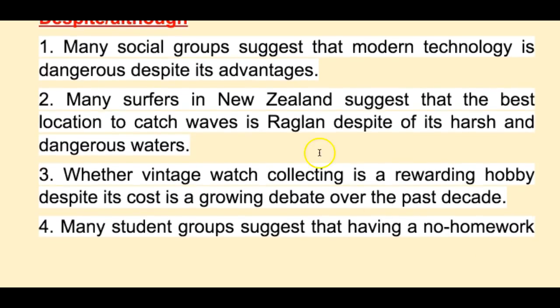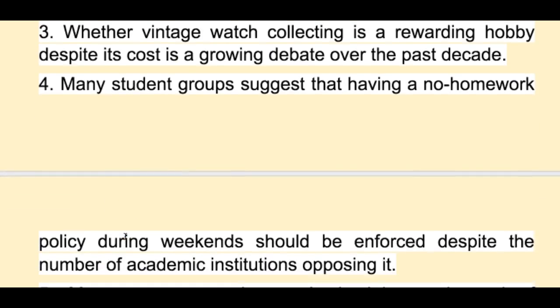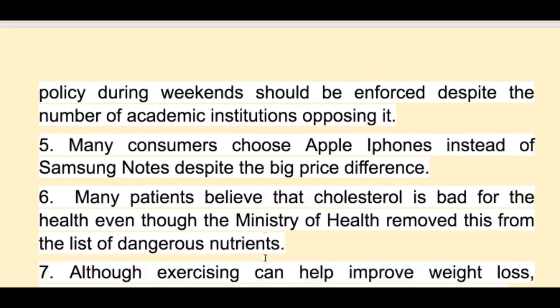Let's go into these ones. So many social groups suggest that modern technology is dangerous despite its advantages. Okay, good. Many surfers in New Zealand suggest that the best location to catch waves is Railgun despite its harsh and dangerous waters. Good. Whether vintage watch collecting is a rewarding hobby despite its cost is a growing debate over the past decade. Fantastic. Many students suggest that having a no homework policy during weekends should be enforced despite the number of academic institutions opposing it. Perfect.